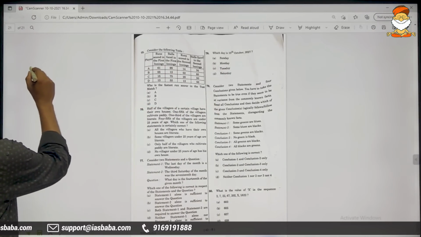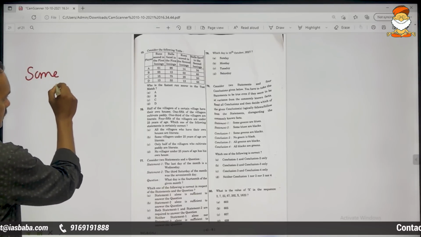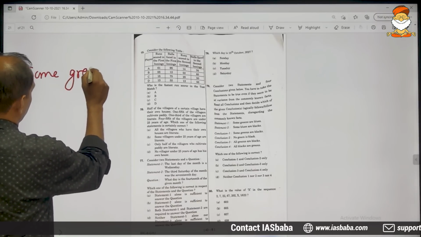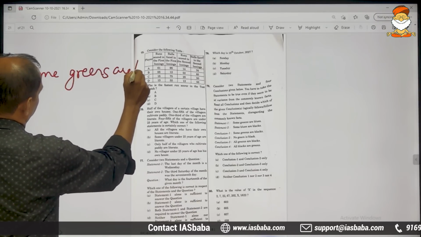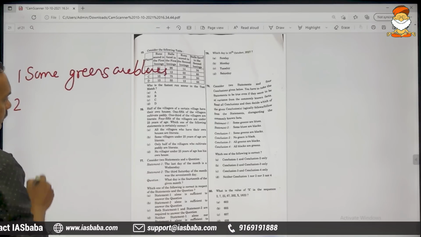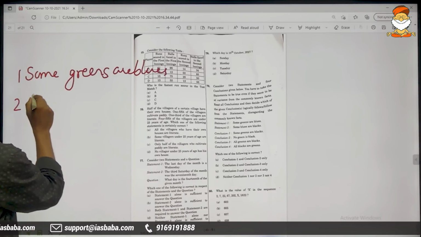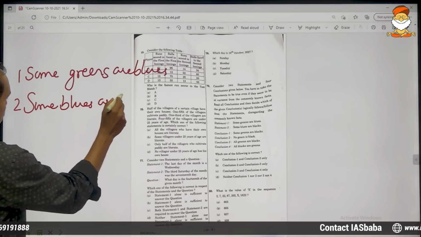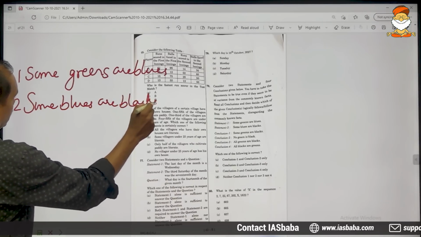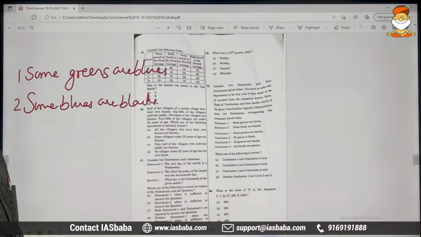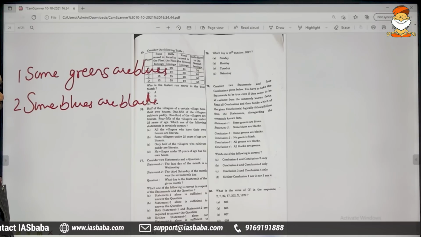So first we will have to write the converses for these two statements.